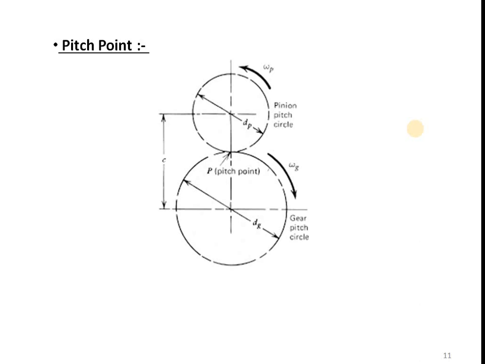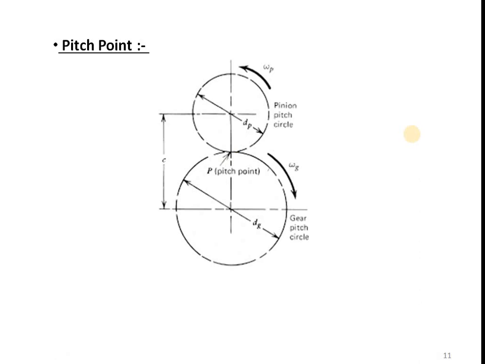Now next point is pitch point. In this diagram you can see this is the pitch circle of the pinion, this is the pitch circle of the gear. When two gears are in mesh with each other, their pitch circles will come in contact at one point. The point at which these two pitch circles come in contact is called a pitch point.